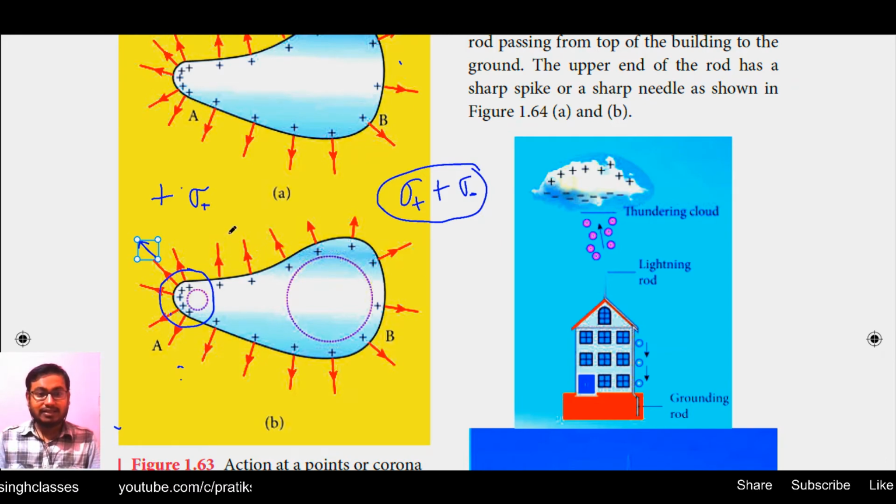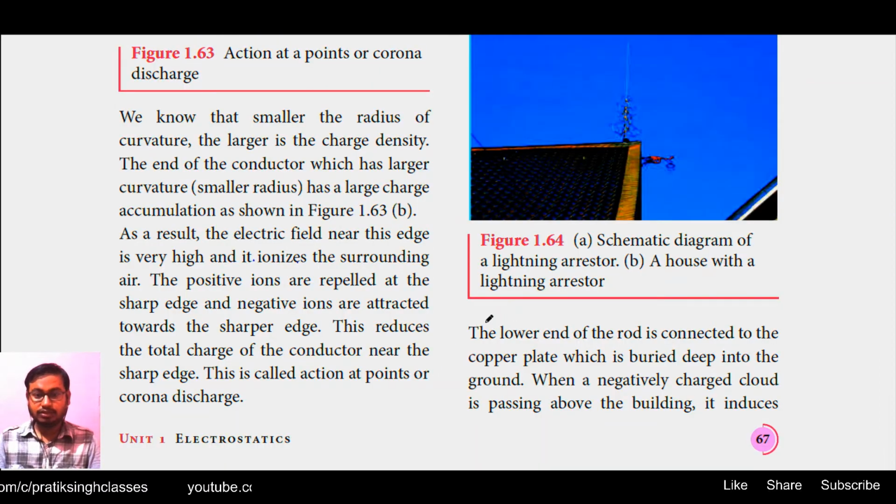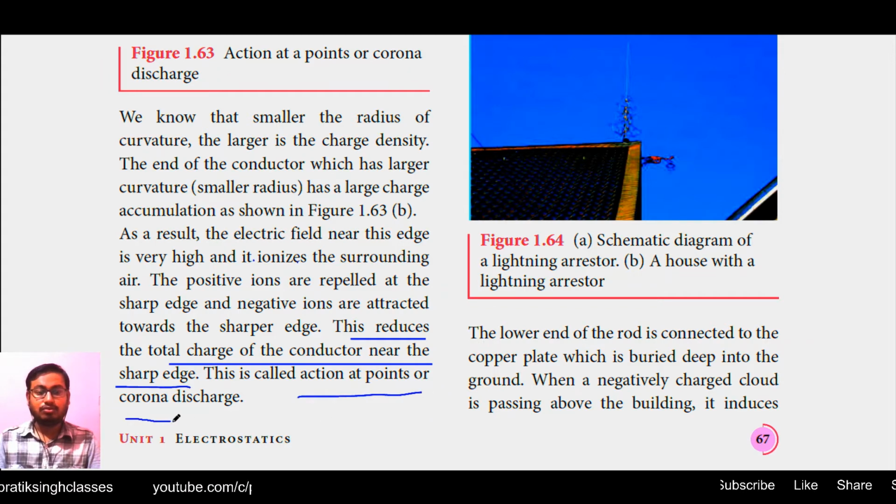It will come to a balancing situation where the positive and negative charge are equal to each other. That is what is given in the paragraph below. Because of this combination of positive and negative charges in the vicinity of the higher curvature region, the total charge of the conductor near the sharp edge is reduced, and this is called action at points or corona discharge.